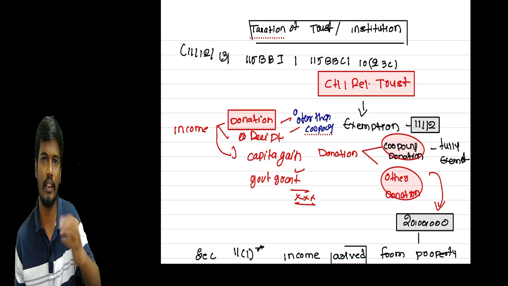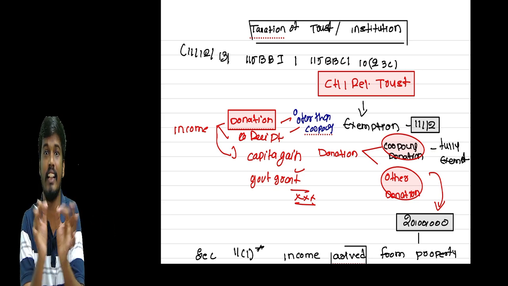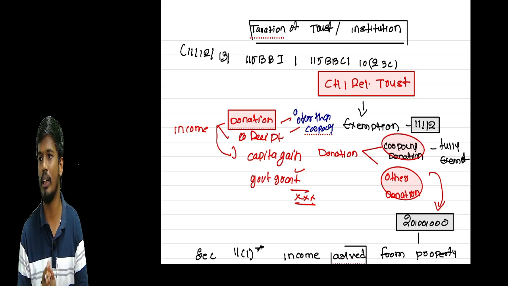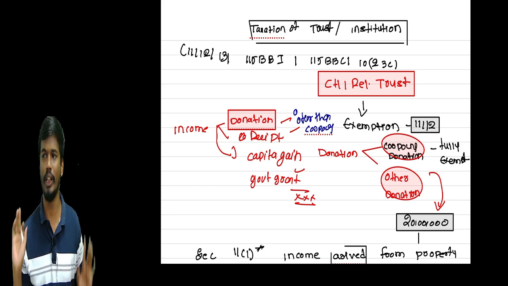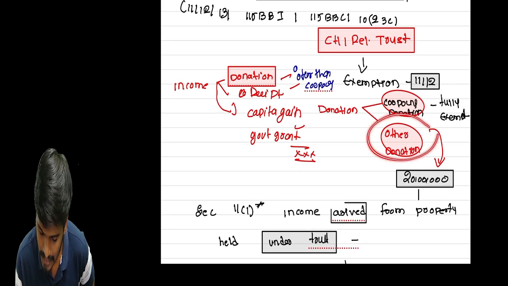Whatever the corpus donation received by the charitable trust is fully exempt if invested in the 11.5 modes. If not invested in the 11.5 modes, it will be taxable under the income tax. Okay. Sir, if any other donation, what can you do?